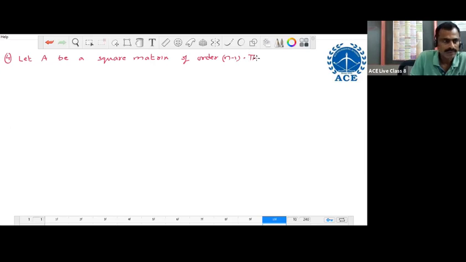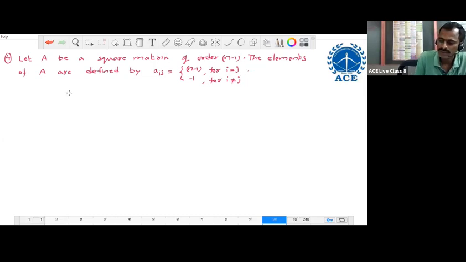The elements of A are defined by Aij equal to n minus 1 for i equal to j, minus 1 for i not equal to j.